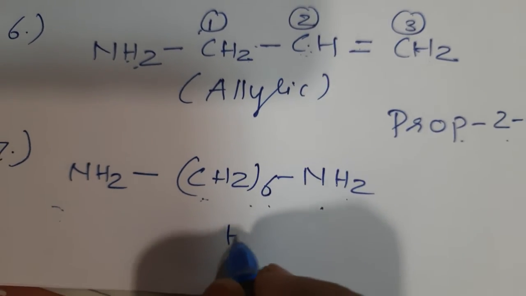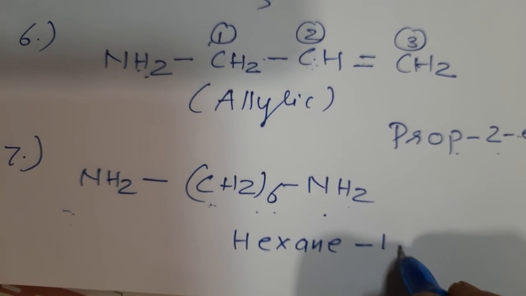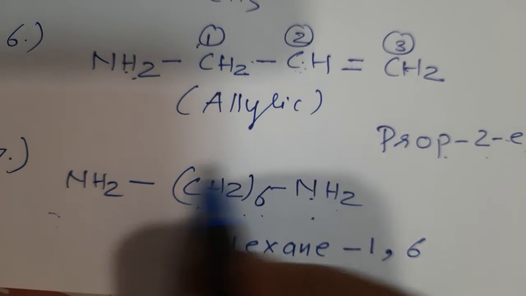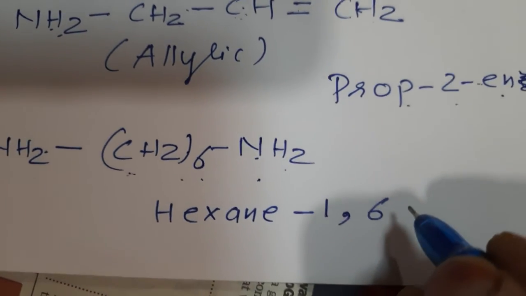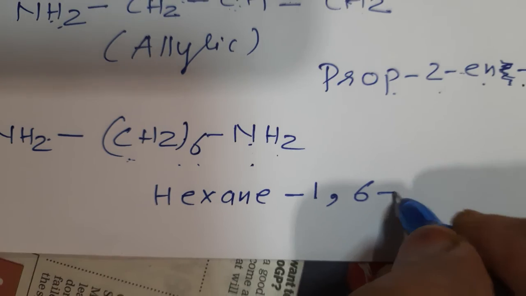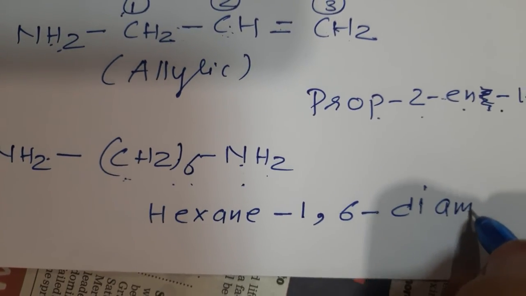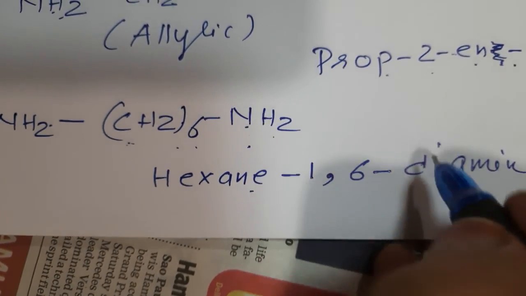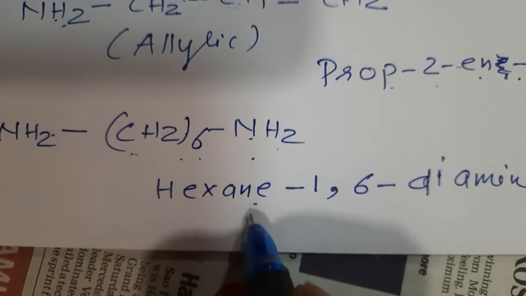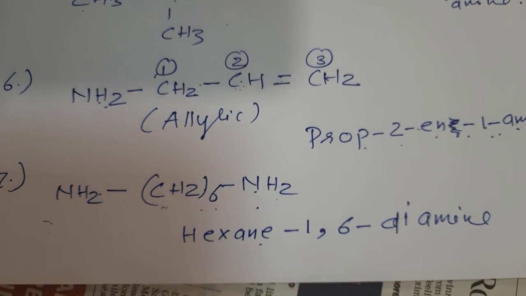Simply we will write hexane, 1,6 on both sides. From one side 1 and from the other side 6, either side 1,6. But what kind of amine? It is diamine. Mind it, here we will not remove E because the D letter is there. So the name will be hexane-1,6-diamine.